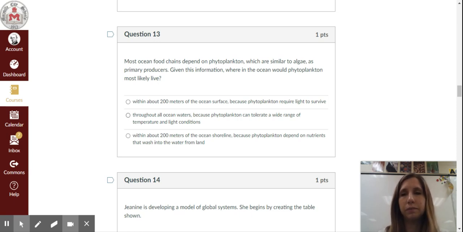Question 13. Most ocean food chains depend on phytoplankton, which are similar to algae, as primary producers. Given this information, where in the ocean would phytoplankton most likely live? A, within about 200 meters of the ocean surface, because phytoplankton require light to survive. B, throughout all ocean waters because phytoplankton can tolerate a wide range of temperature and light conditions. Or C, within about 200 meters of the ocean shoreline because phytoplankton depend on nutrients that wash into the water from the land.